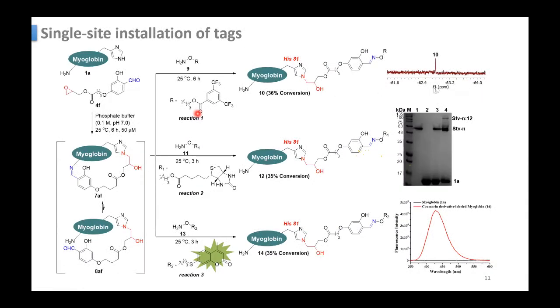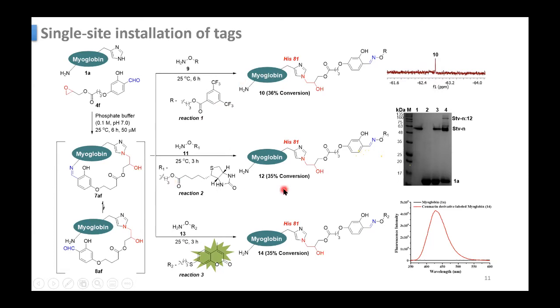This is your 19F NMR, 19 fluorine NMR. Here you can see only one peak. This is a symmetrical molecule, so it will show only one peak, around minus 60, 62 or so. This is a typical peak for this. So there's only one peak, which means only one molecule is getting attached to this myoglobin.